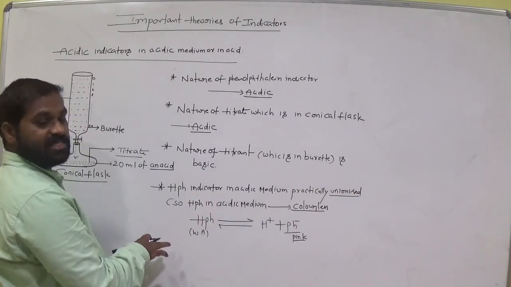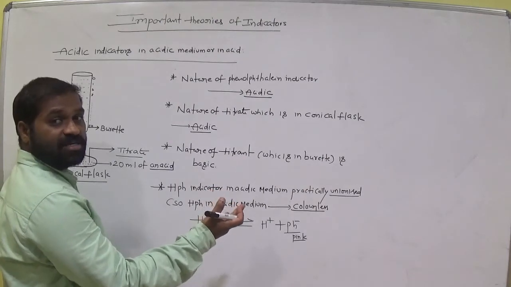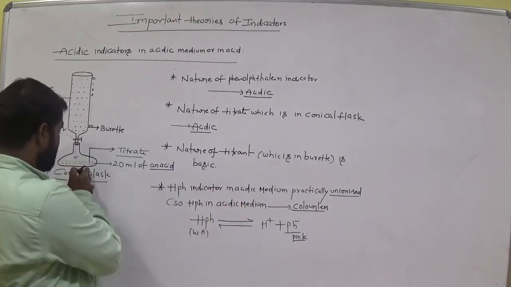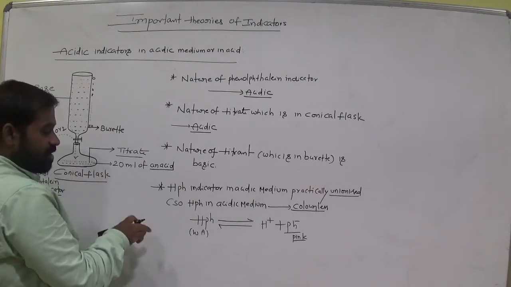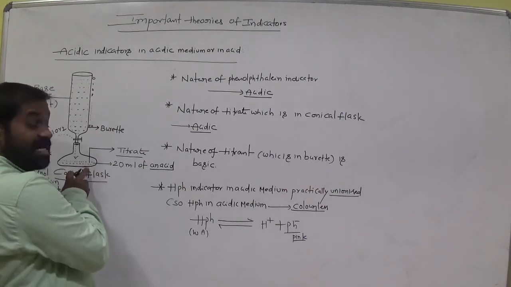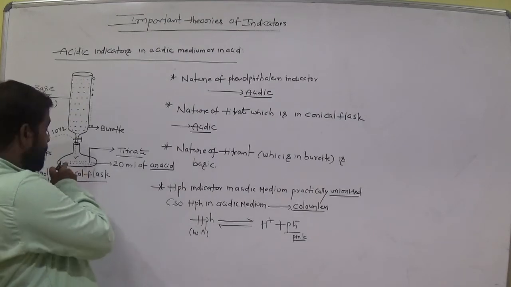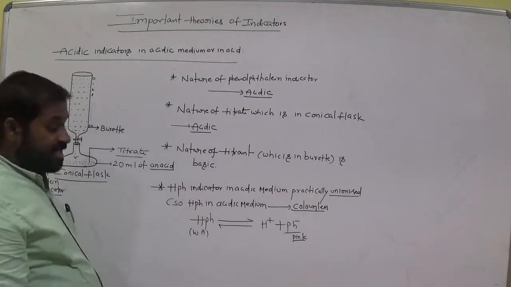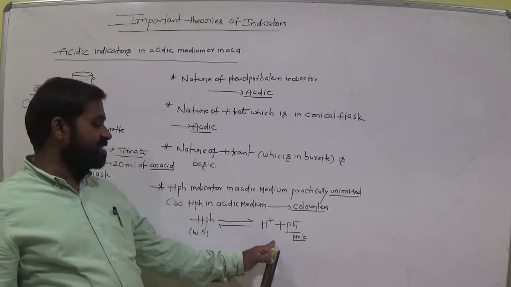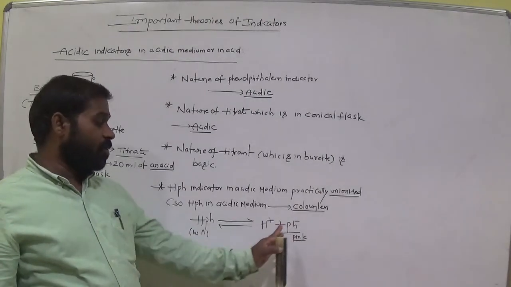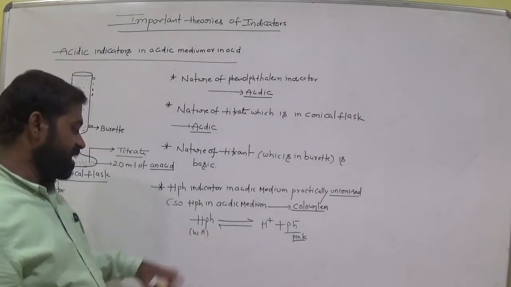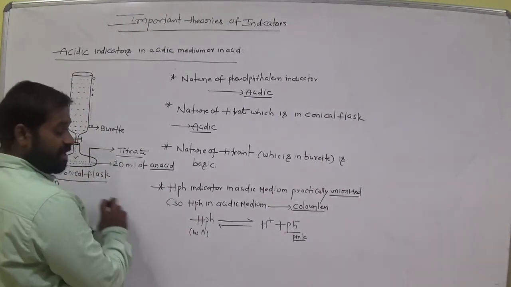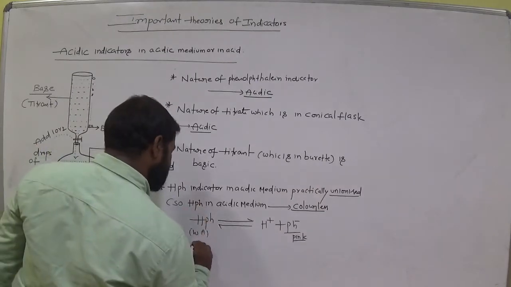Otherwise it is colorless. If more Ph minus ions are not available in the acidic medium when we add phenolphthalein indicator, it is colorless. Otherwise, it gives H plus and Ph minus, and more Ph minus ions give pink color. Okay, so initially in acidic medium HPh is colorless.